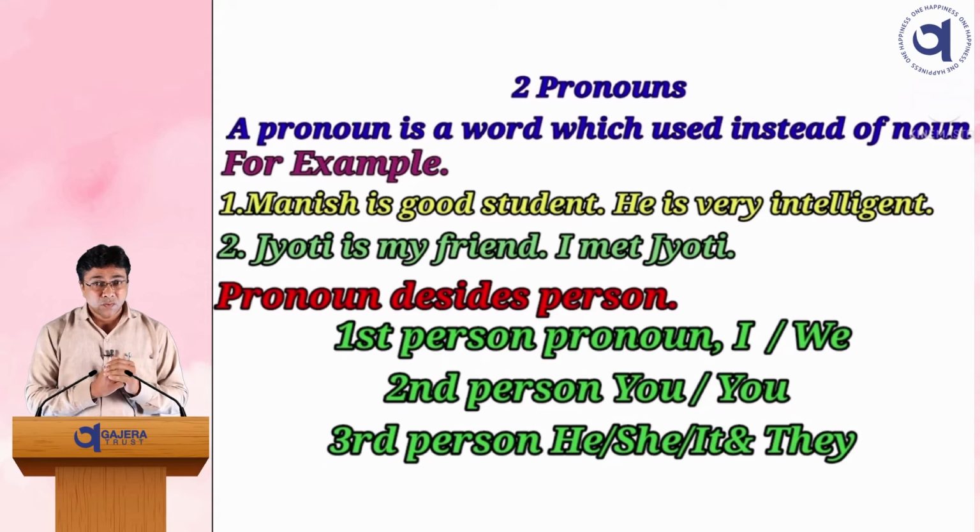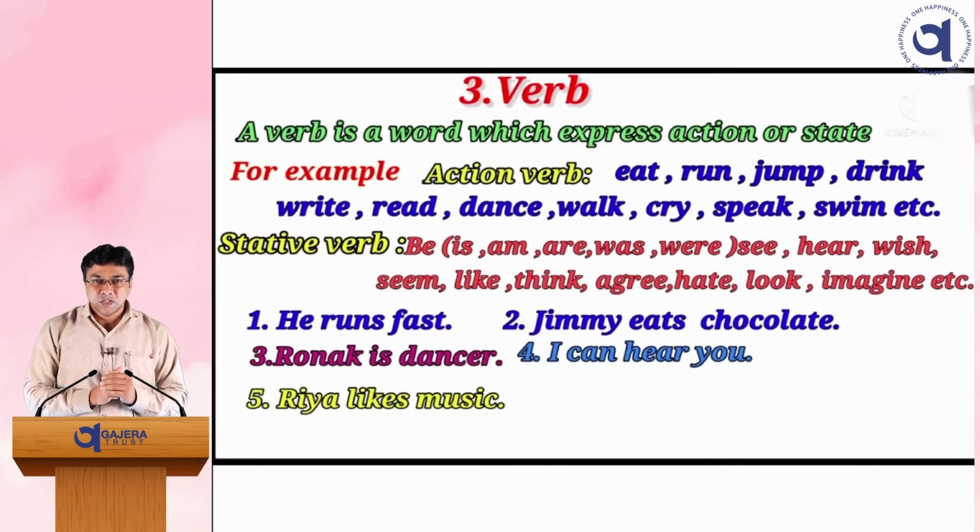Here the pronoun decides the verb. First person pronouns: I and we. Second person pronoun: you. Third person pronouns: he, she, it and they. In short, suppose I speak, then I is the first person. You listen, then you is the second person. And if we talk about somebody else, that is the third person.